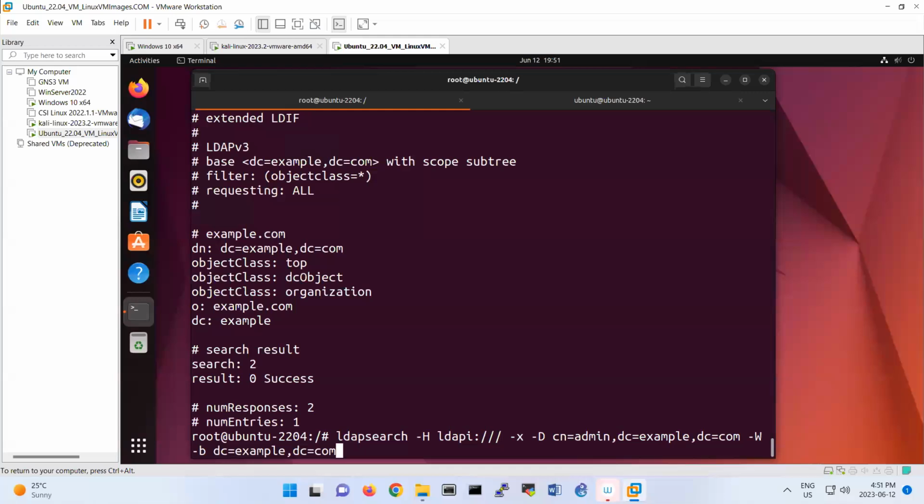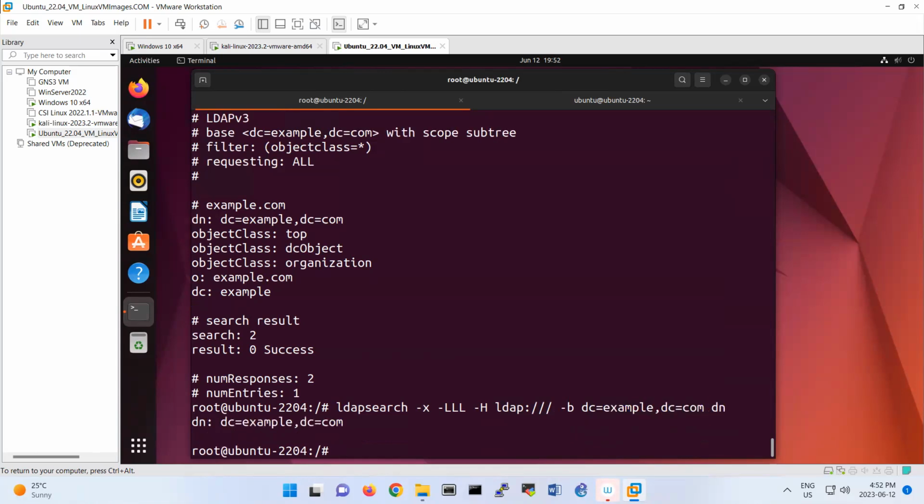So it is like this: you put ldapsearch -x -LLL -H ldap:/// -b cn=config DN, and it will return that part.